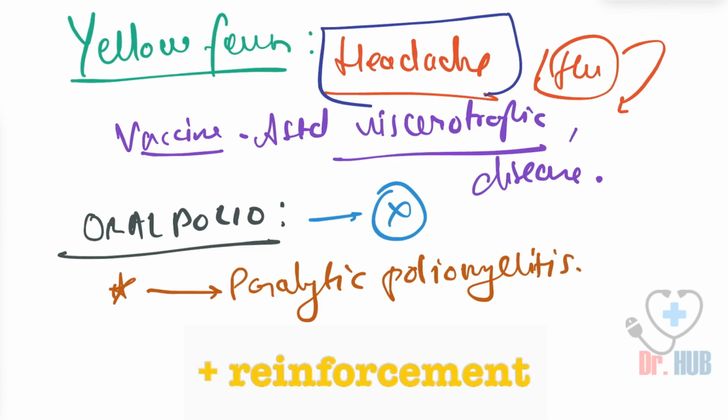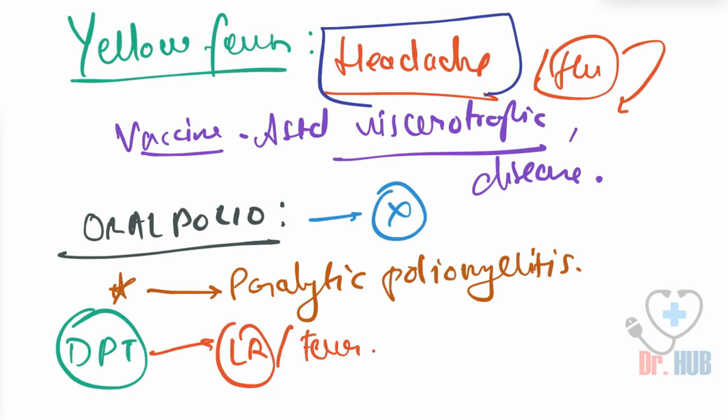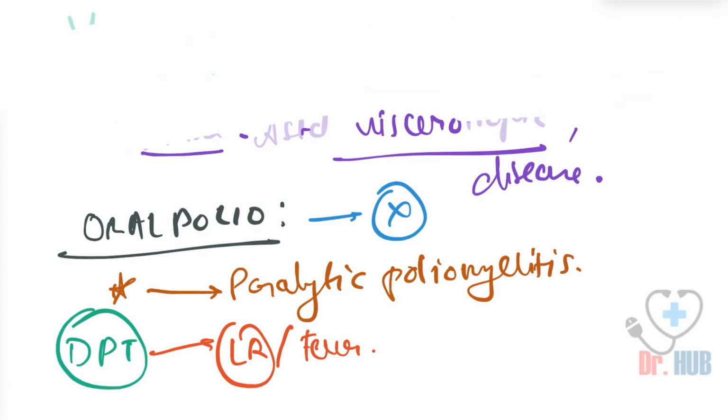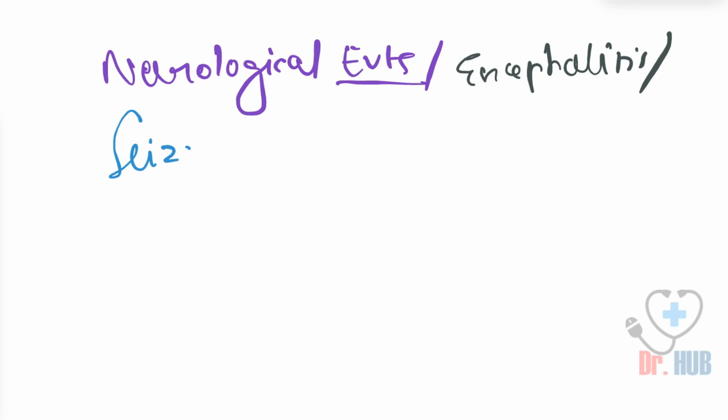Then we look at the DPT, diphtheria, pertussis, and tetanus. It includes a local reaction, and there is also fever which can be seen. What are the rare side effects of the DPT? Neurological events can occur, such as encephalitis. Next, there can be seizures.